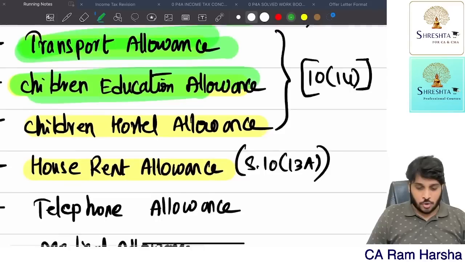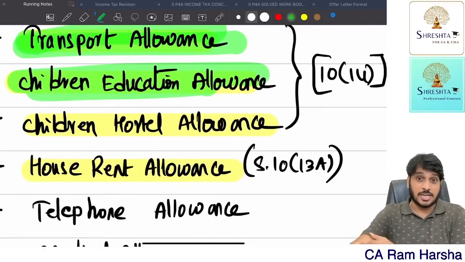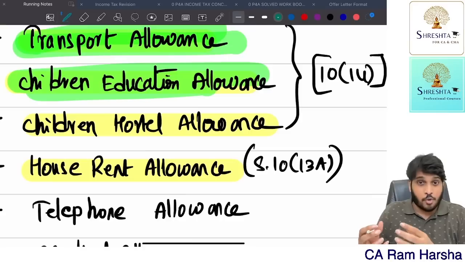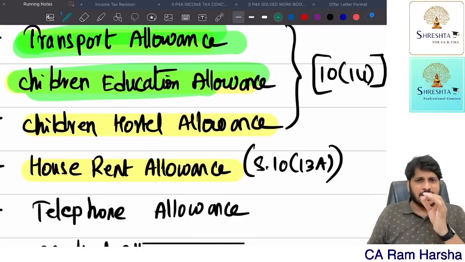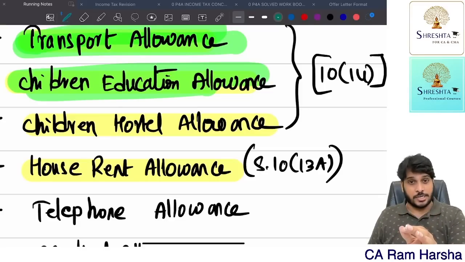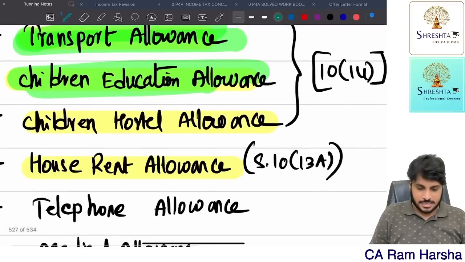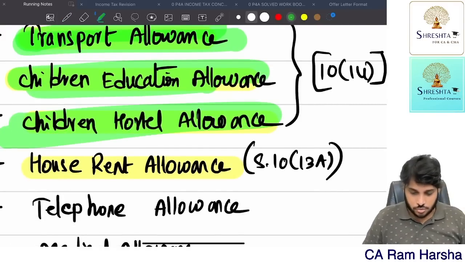Now suppose the employee's children are staying in a hostel. For that purpose, we are giving hostel allowance also. For the employee's children, for hostel purposes, the employer company is giving some allowance. It is exempt up to 300 per month per child. So per child, per month, how much is exempt? 300, for a maximum of 2 children. Getting it? So hostel allowance is also over.